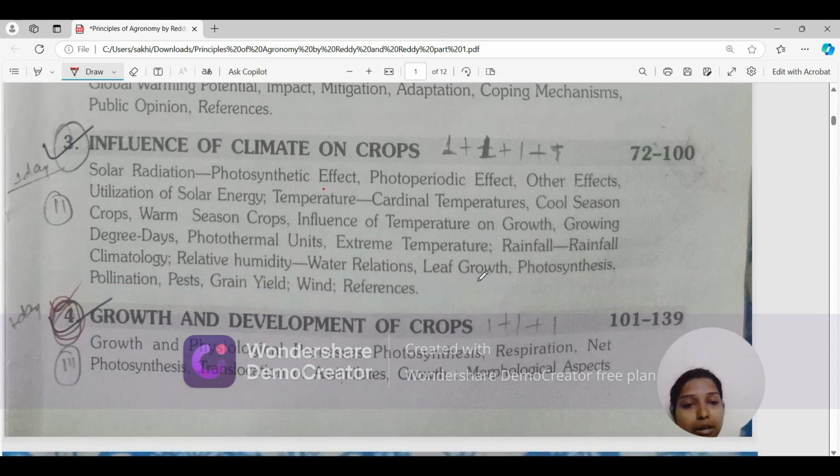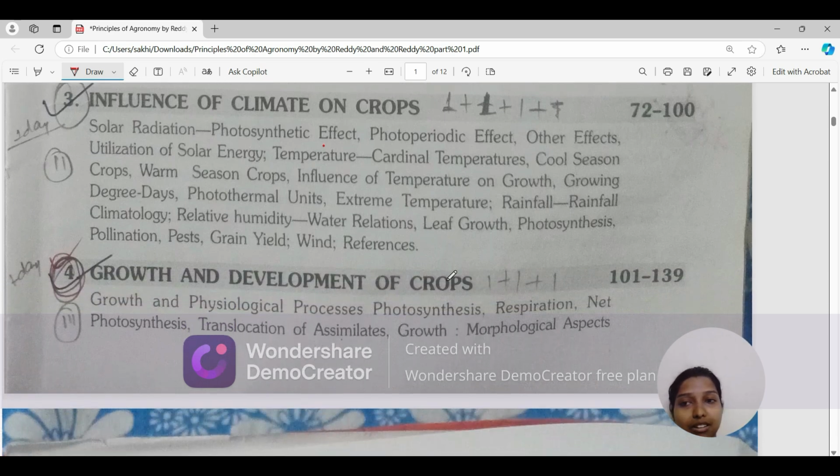We'll be studying what growing degree days are, photothermal units, extreme temperature, and rainfall. What is rainfall climatology? What is the effect of relative humidity? How is it related to plant water relations, leaf growth, photosynthesis, pollination, everything? So how climate is affecting leaf growth and photosynthesis, we'll be studying in this chapter only.